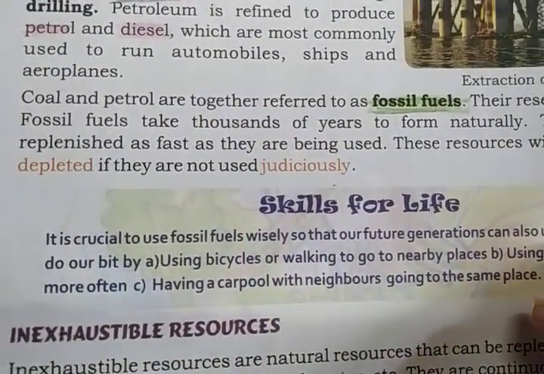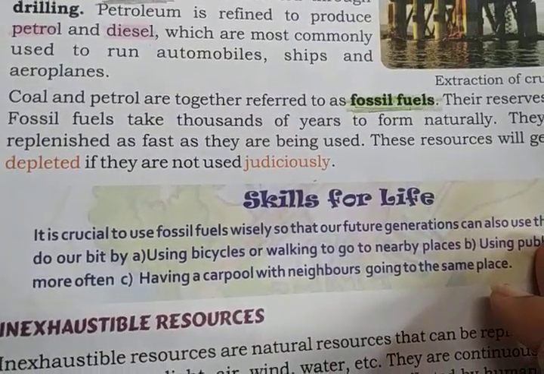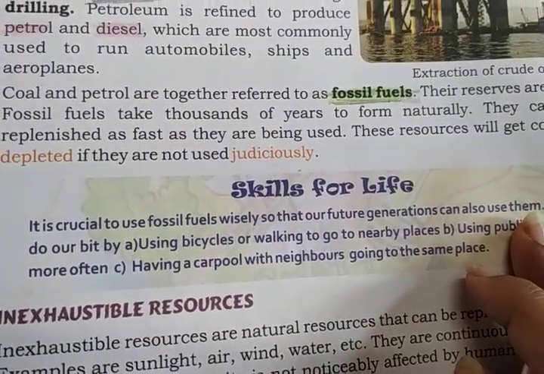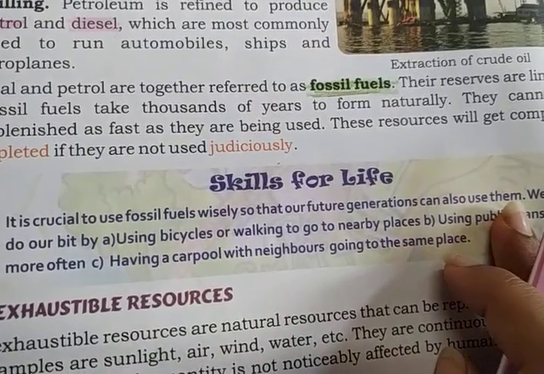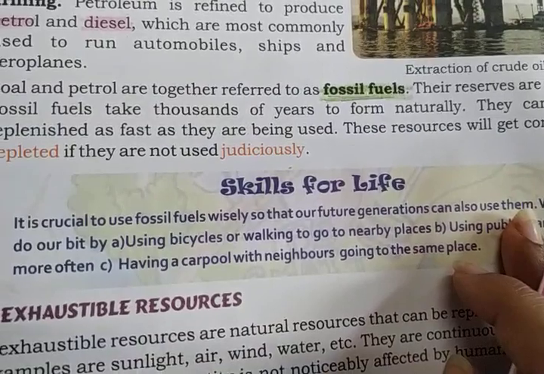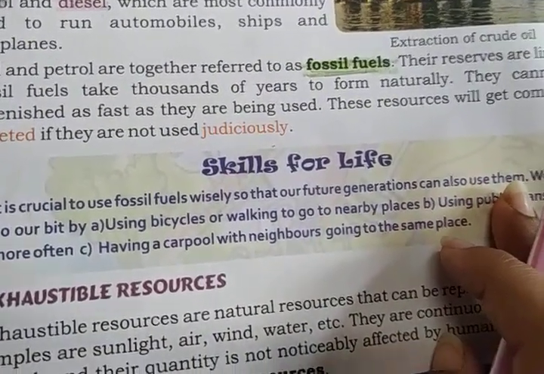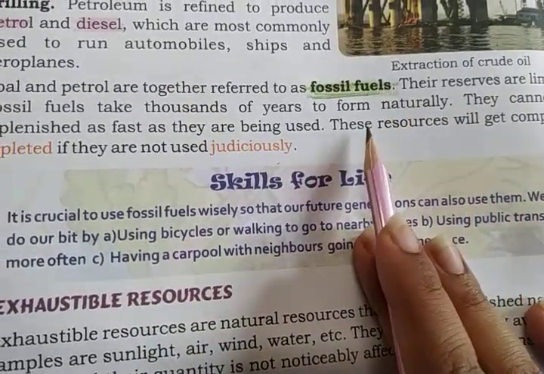So what this statement is saying is that these resources are limited. So children, if we do not use them wisely, they will finish. It means all your bikes, your cars and your vehicles will not run if these fuels finish.